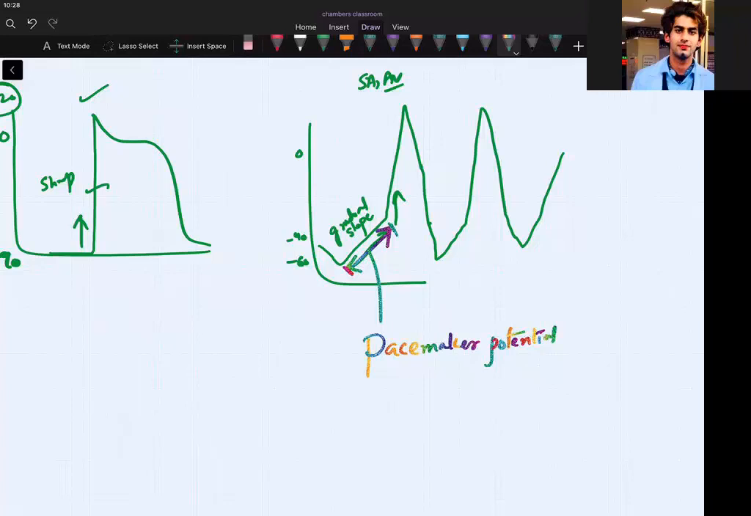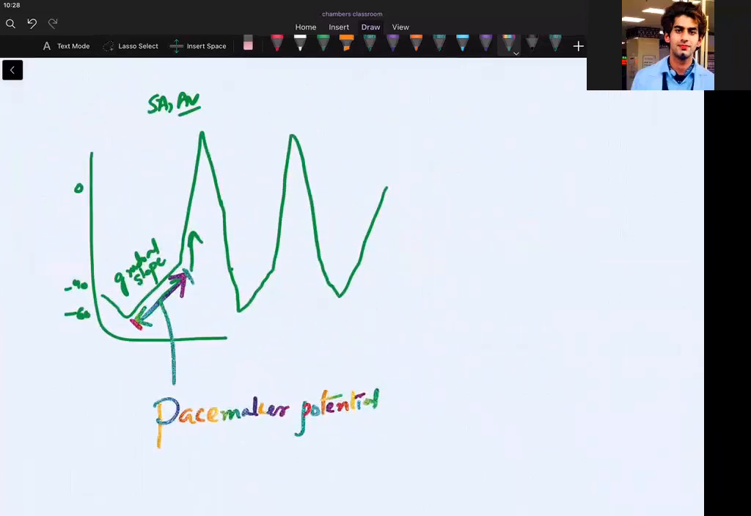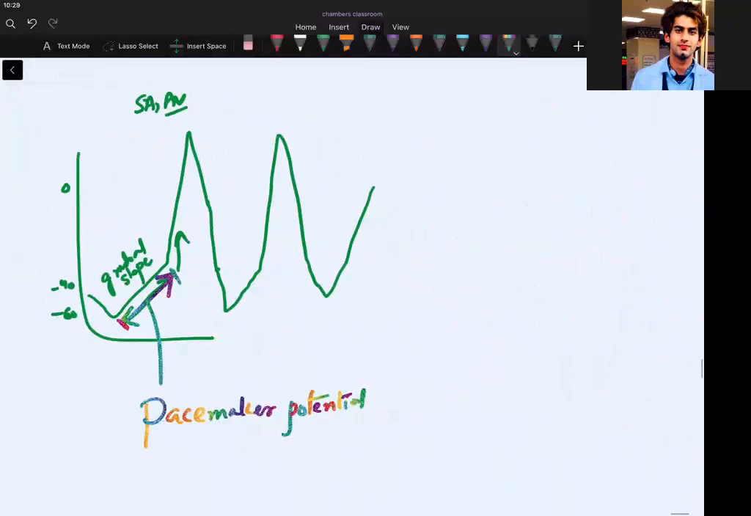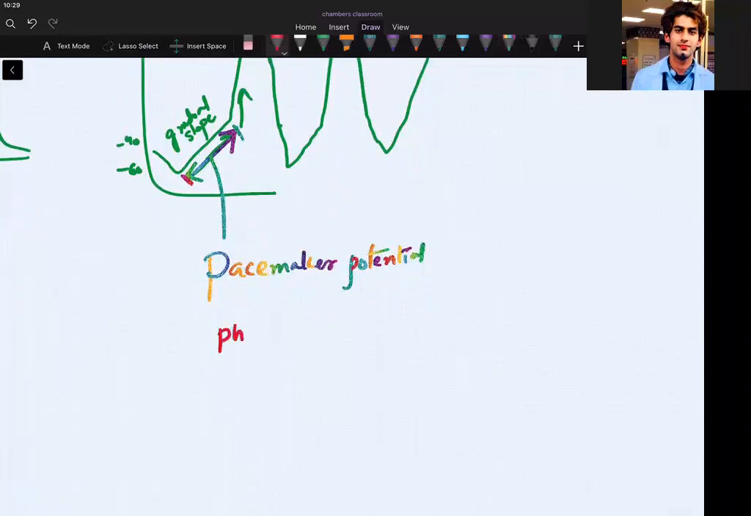Did you see any plateau in SA node? Do you see any plateau in SA node? Can you see any plateau in the pacemaker? Very nice. Here you can see no plateau in SA node, no plateau in AV node. So in the action potential, there is no plateau. Why is this happening? So I will write here for you. Phase 4 is also called pre-potential, also called pacemaker potential, also called diastolic depolarization.